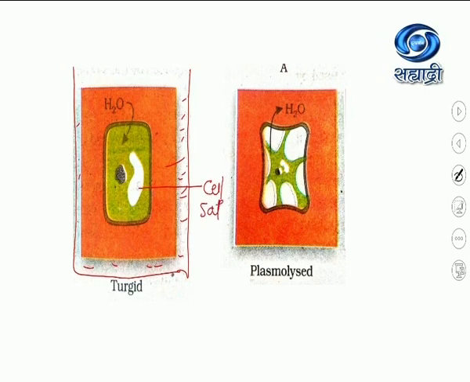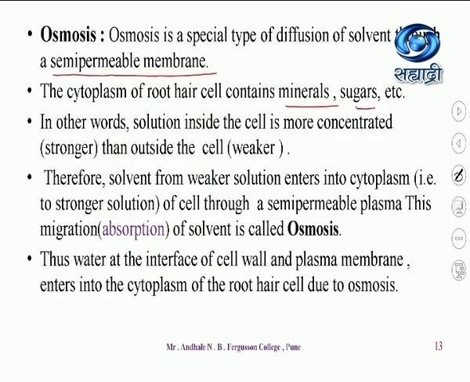Though it looks empty, it is not empty. There is cell sap with a molarity of approximately 0.2 molar. So the outside solution, having less concentration, is called a weaker solution, and the inside one is a stronger solution.